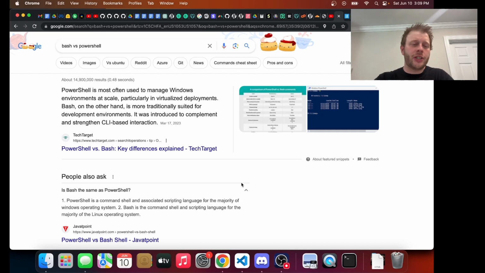Let's compare Bash and PowerShell. We'll start with a comparison of the features qualitatively, just searching and scrolling through the top results. Then we'll move into a quantitative empirical comparison, percentages of usage, impact, things like that.